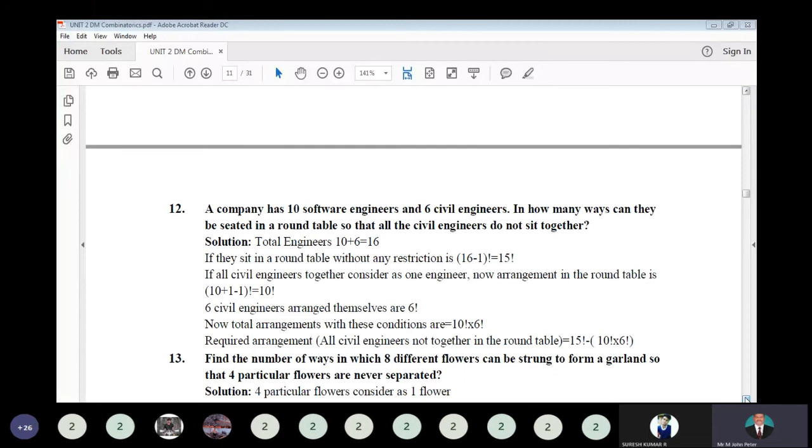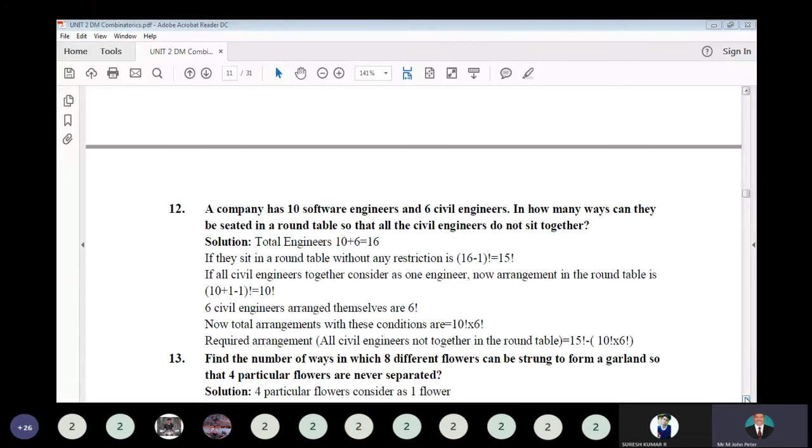Next, the civil engineers arrange themselves. They are together, and then they arrange themselves, so there are 6 factorial ways you can make it. Multiply these two, so there is 10 factorial into 6 factorial. Here, all the civil engineers are together, and the corresponding permutation we are identifying. So there are 10 factorial into 6 factorial ways we can make such arrangements.